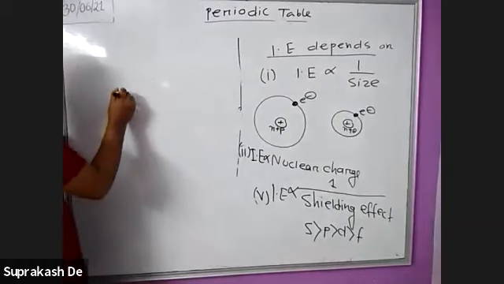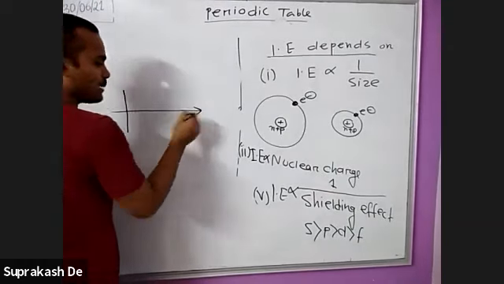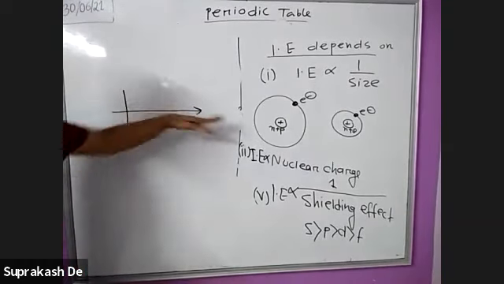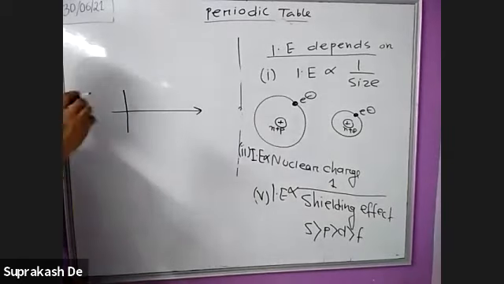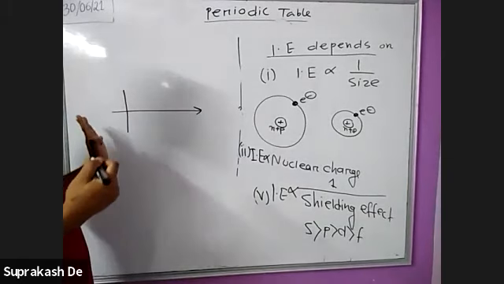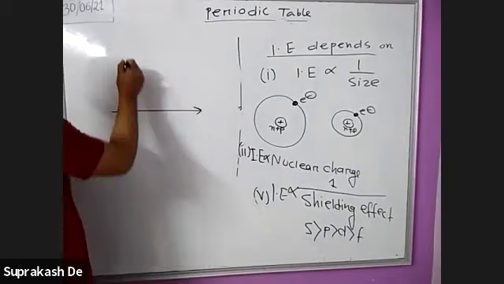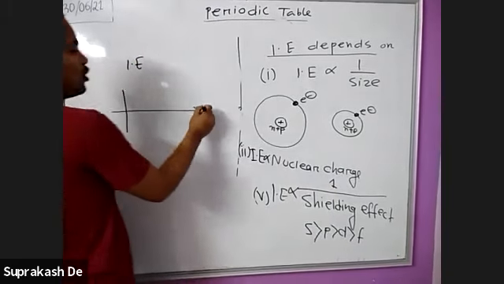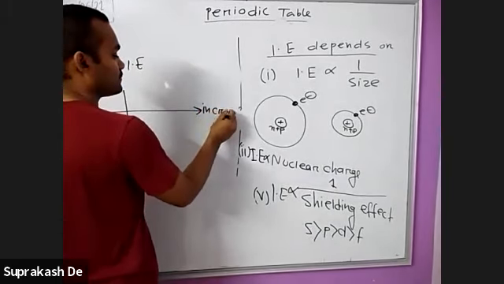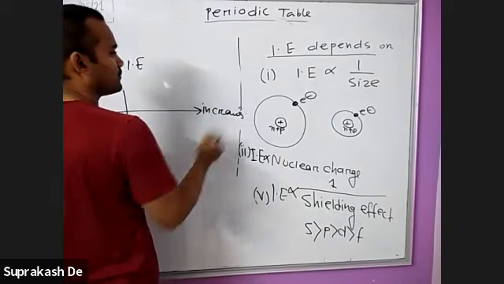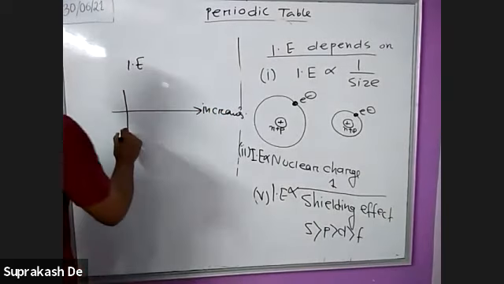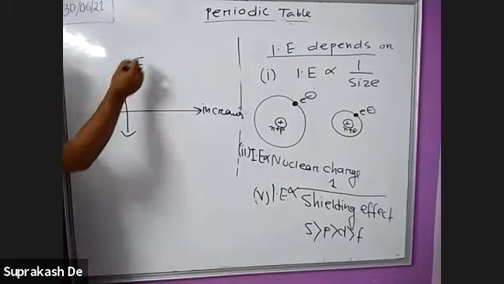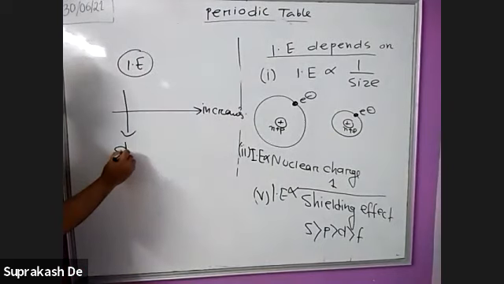In the periodic table, from left to right, if you proceed in the period, atomic size decreases, nuclear charge increases, and ionization energy also increases. And from top to bottom, ionization energy decreases.